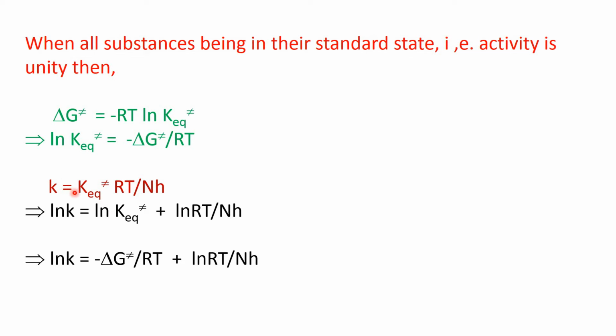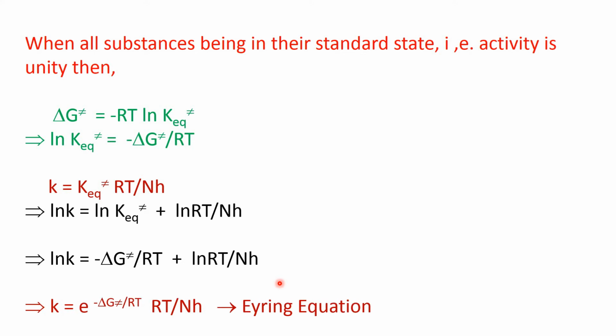The rate constant k is equal to the equilibrium constant of activation into RT by Nh. If you take ln, then ln k will be equal to ln equilibrium constant of activation plus ln RT by Nh. Then in the next line, in place of ln K equilibrium of activation, we can write minus delta G activation by RT, plus as it is ln RT by Nh.